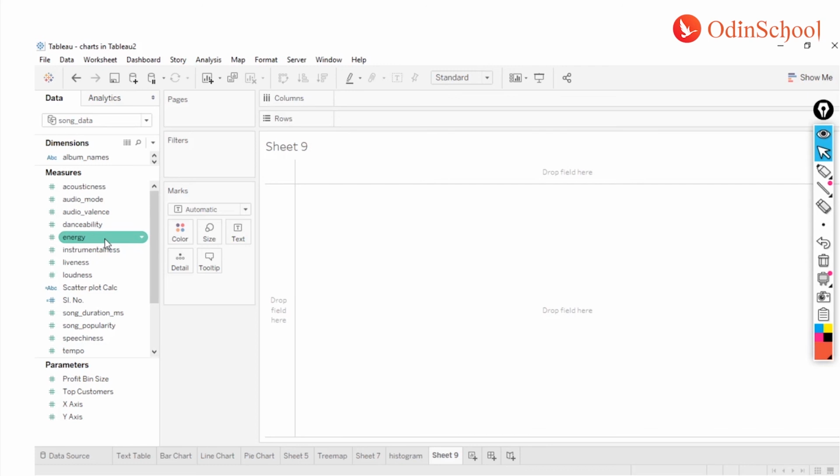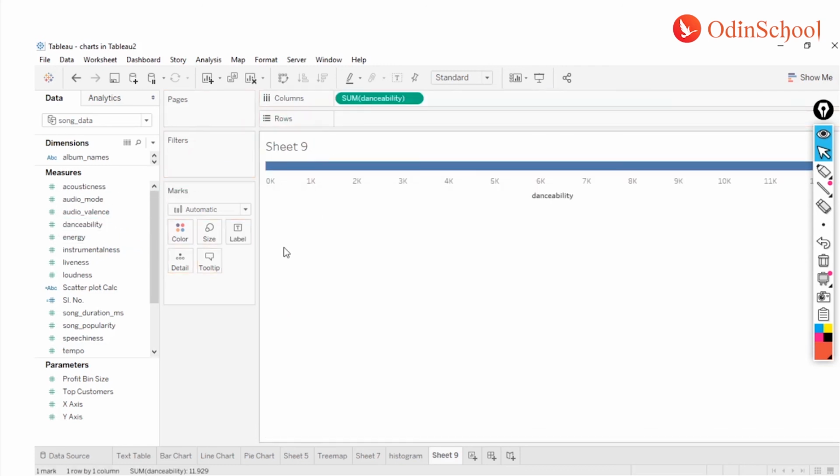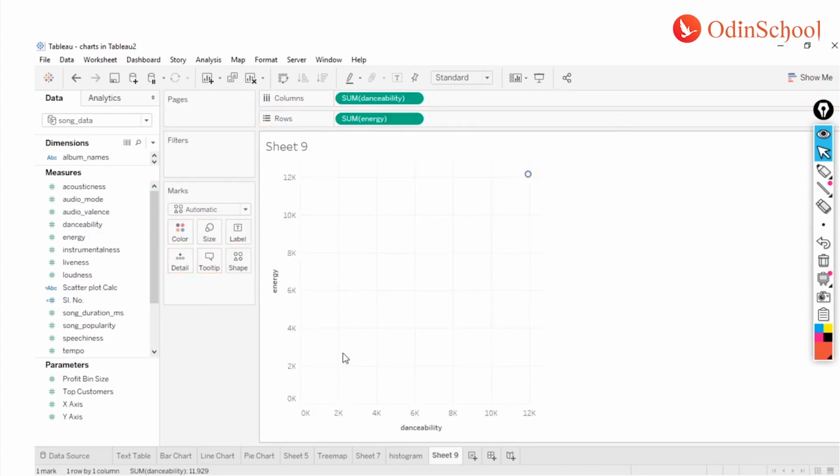Let's see. So what I can do is I can get this danceability into my columns and energy into my row shelf. Boom. Did you see something? Tableau is now not giving you a bar chart, but it's giving you something which is different, and this is called your scatter plot. So Tableau is behaving a bit intelligent over here. However, if you have noticed, Tableau is automatically aggregating all those columns. It's saying, hey, all the values in your database are combined, and this is called the aggregated value. And this defines, okay,